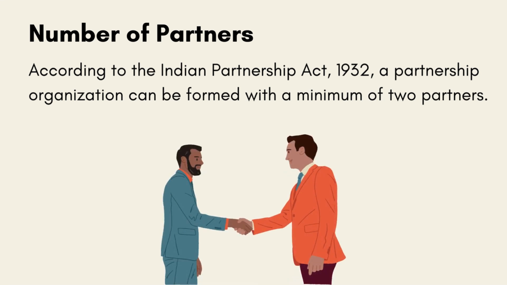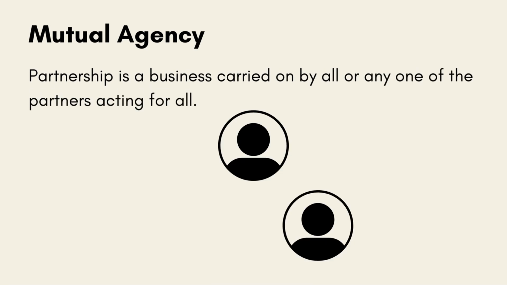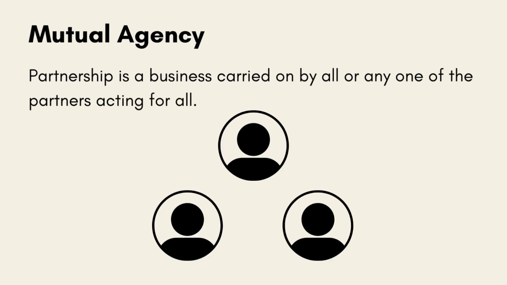As per the Companies Act 2013, maximum number of partners in a partnership firm can be 100, subject to the number prescribed by the government. As per Rule 10 of the Companies (Miscellaneous) Rules 2014, the maximum number of members can be 50. Partnership is a business carried on by all or any one of the partners, acting for all.